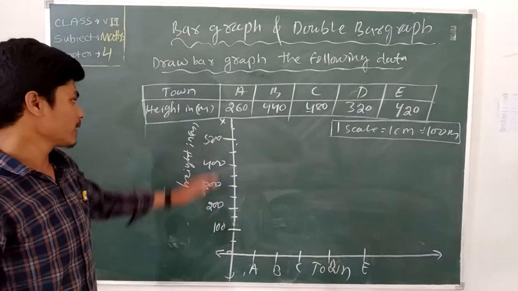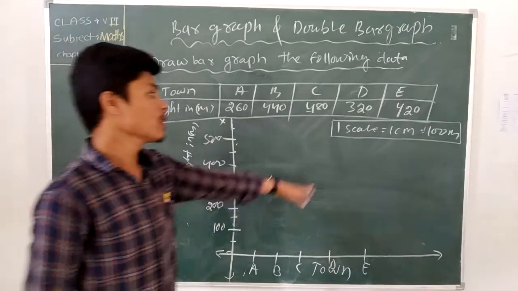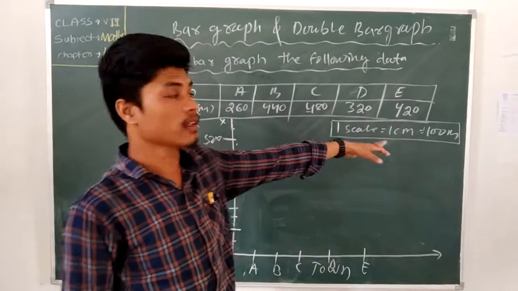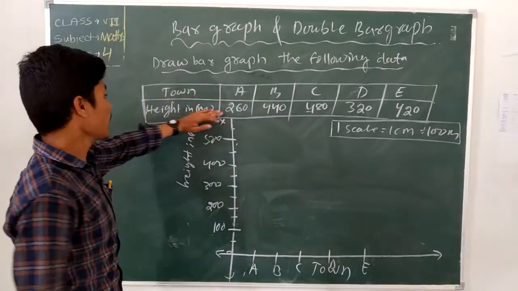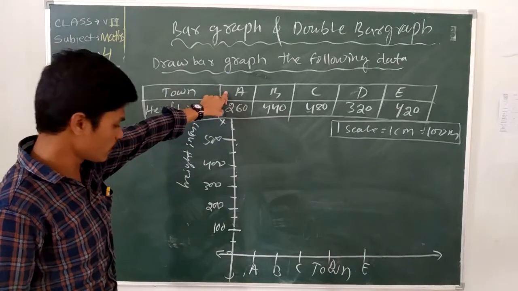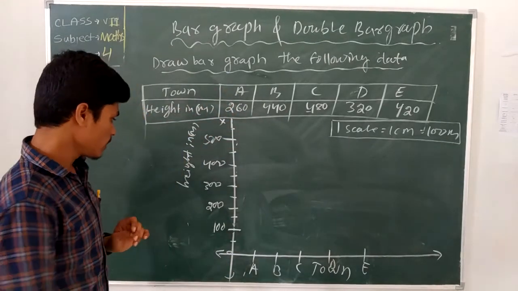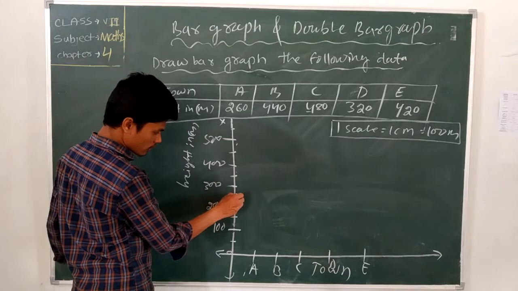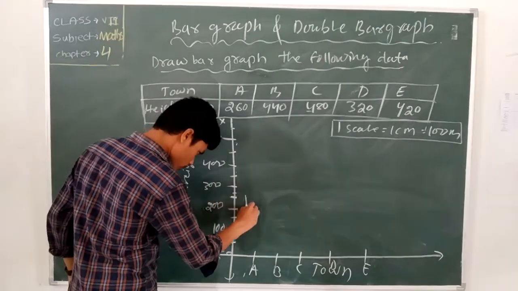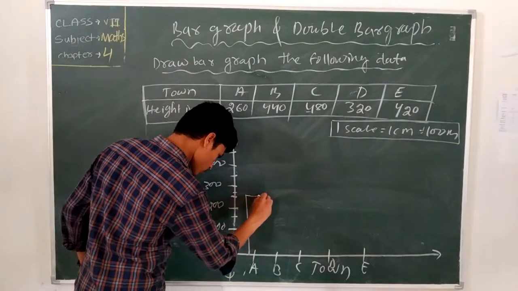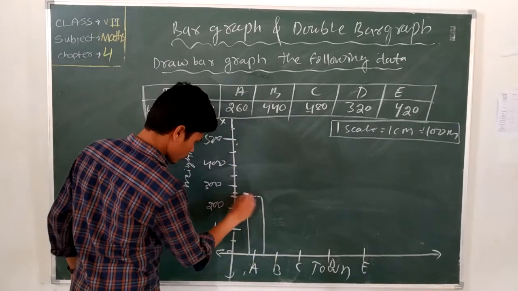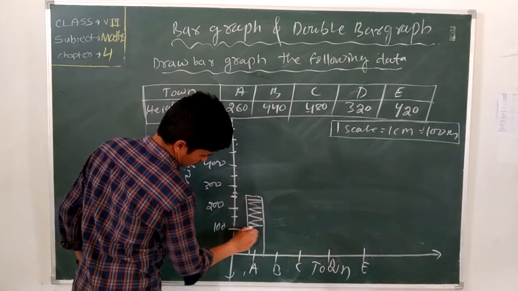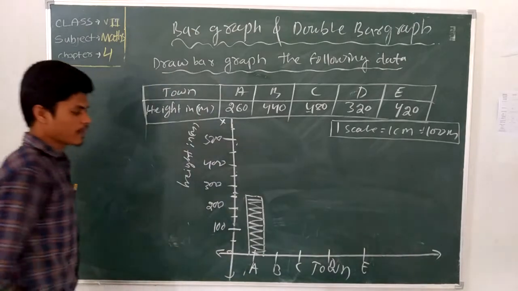Now on the x-axis and y-axis, 1 centimeter is equal to what? 100 meters. Then the height of town A is 260. Where 200 is, 260 is near about this. Then we can draw a bar using a ruler. Height of A is this much.